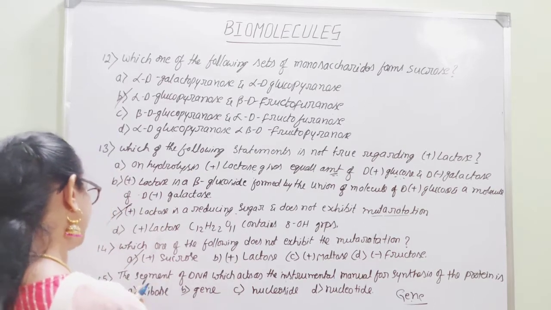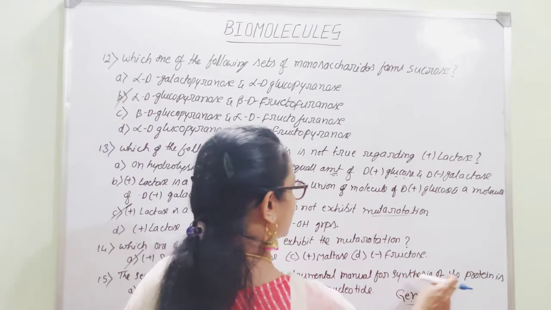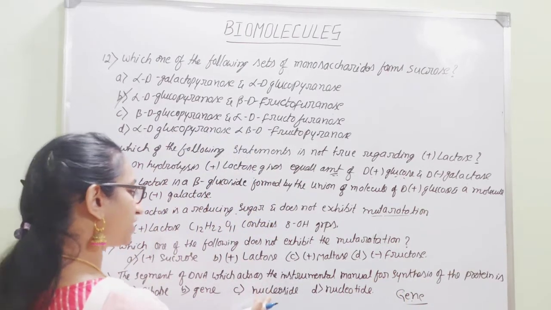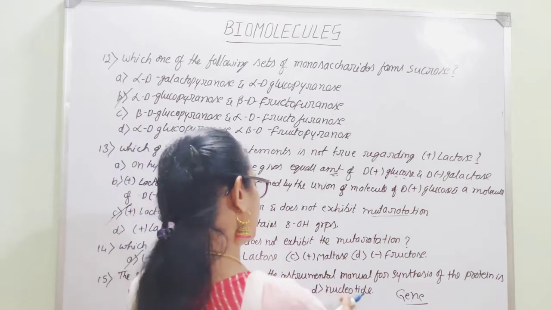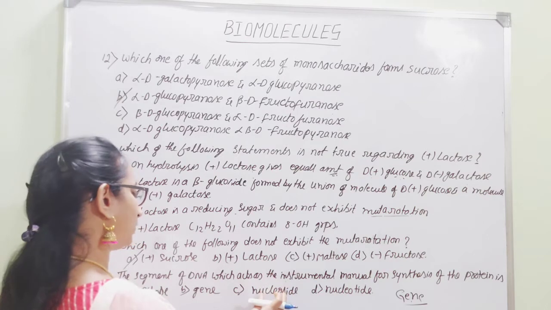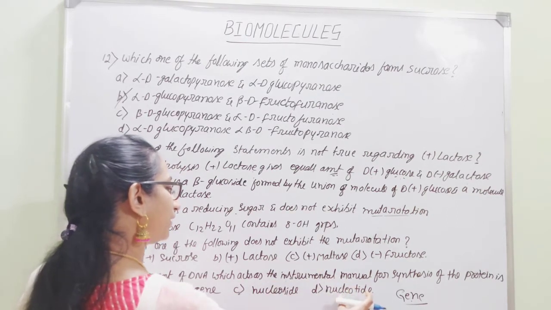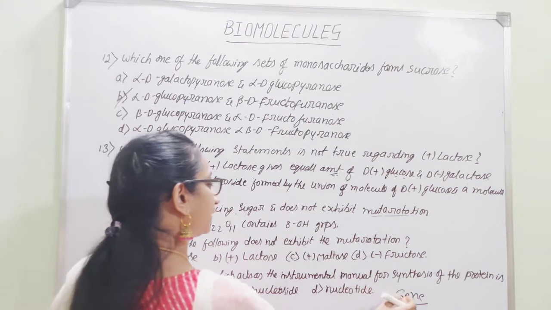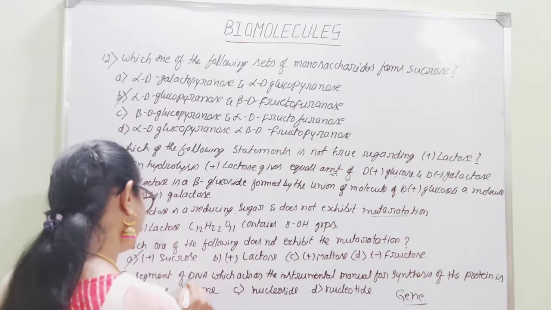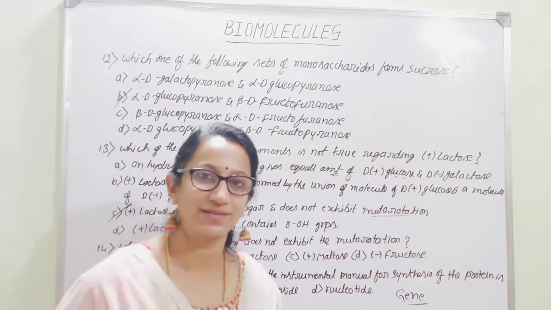Hence the segment of DNA which acts as an instruction manual for synthesis of the protein is: A, Ribose; B, Gene; C, Nucleoside; D, Nucleotide. A nucleoside converts into a nucleotide, and finally the arrangement of those nucleotides gives one particular code, which is called a gene. Hence option B is the relevant answer. Got it? Now the next question.